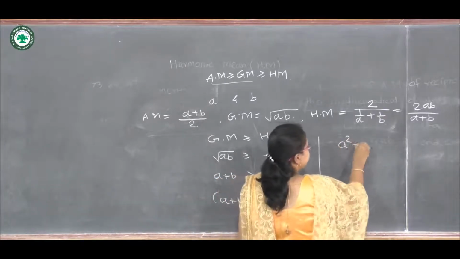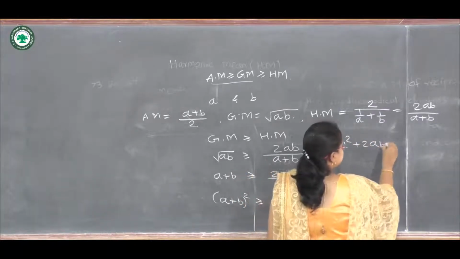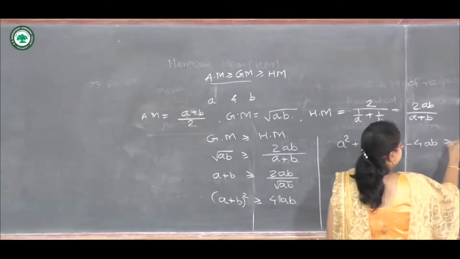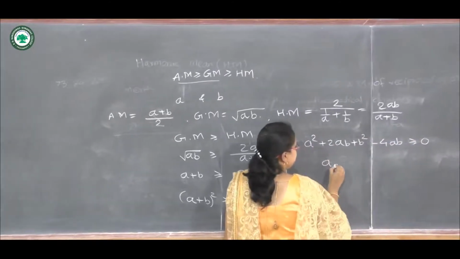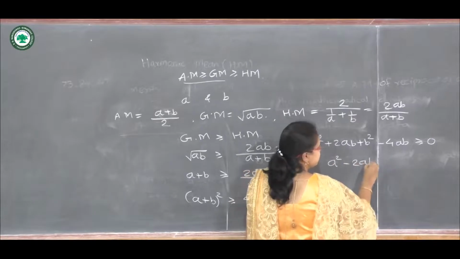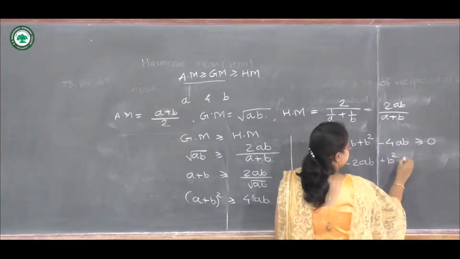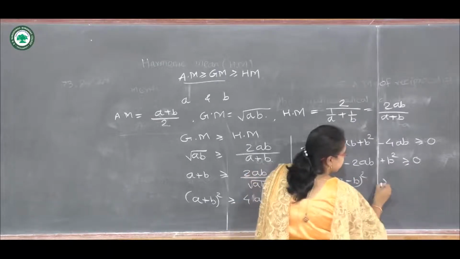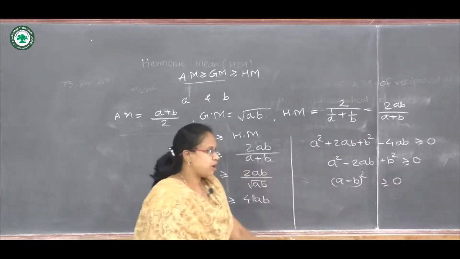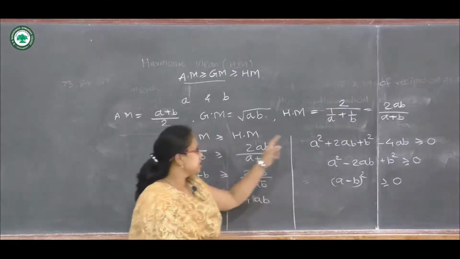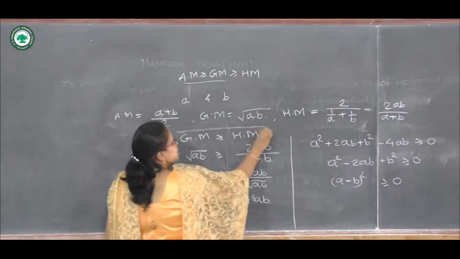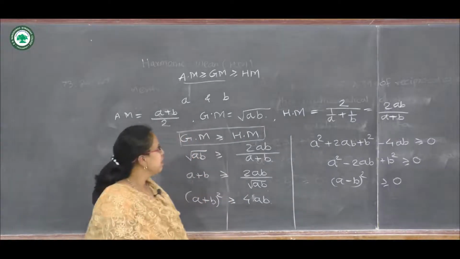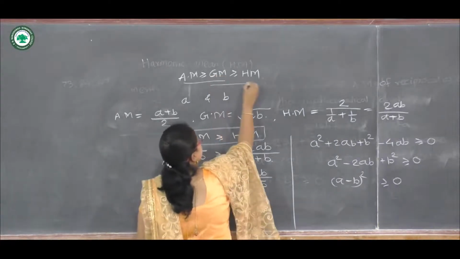Further, again we have A square minus 2AB plus B square, which means (A minus B) square, and this is always true. So this inequality holds, meaning geometric mean will always be greater than or equal to harmonic mean. We have proved this part.